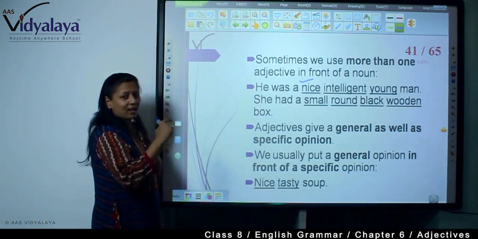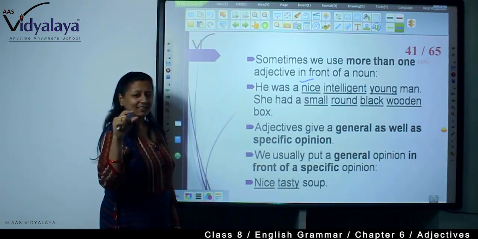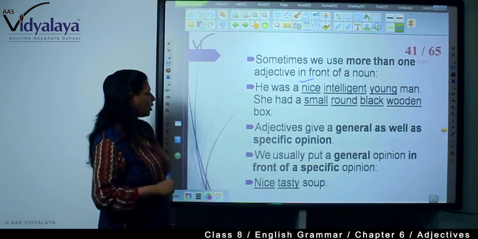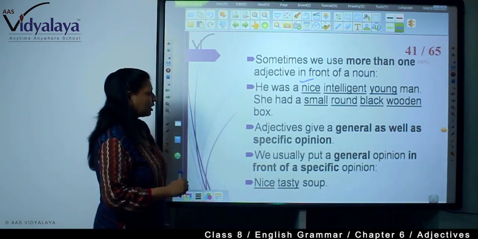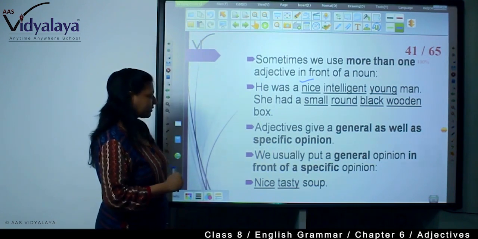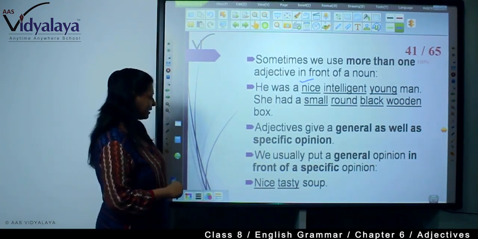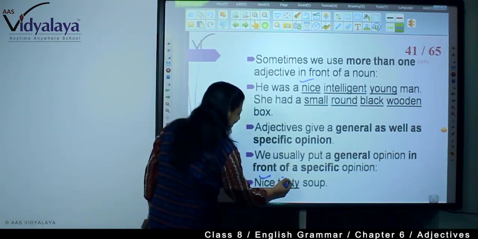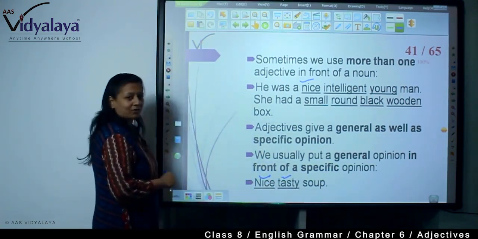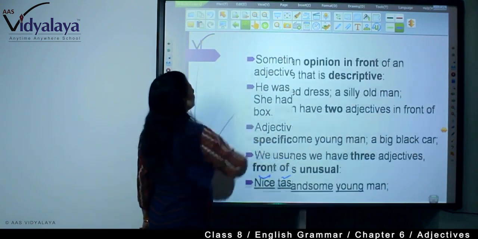So whatever the sentences, you will have to follow that order. Adjectives give a general as well as specific opinion. So we put general opinion in front of a specific opinion. Nice, tasty soup. Nice is general and tasty is specific, and we are qualifying soup.